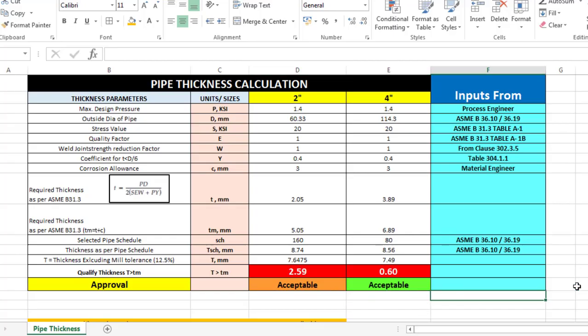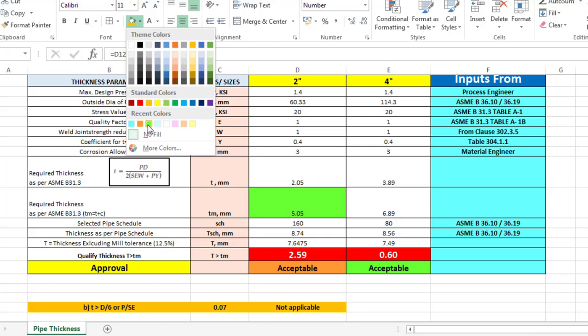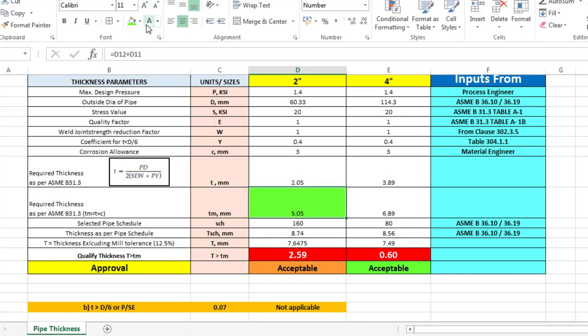Now after putting it in the Excel sheet, you have to make sure that you feed all the right information over here, and after that you calculate the small t. After calculating small t, you add the corrosion allowance to the small t, so that becomes your calculated thickness. Let me just highlight it one more time. This value becomes the calculated thickness for you. Now you have to select a pipe based on this thickness. So always select a pipe which is higher than this thickness.